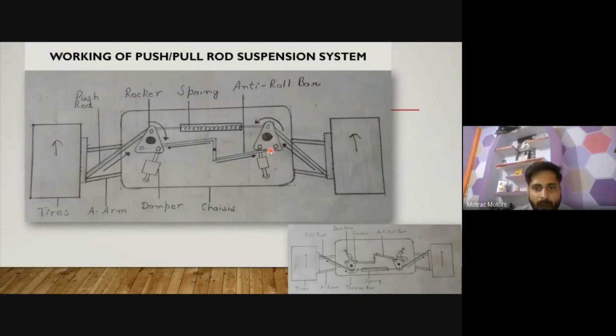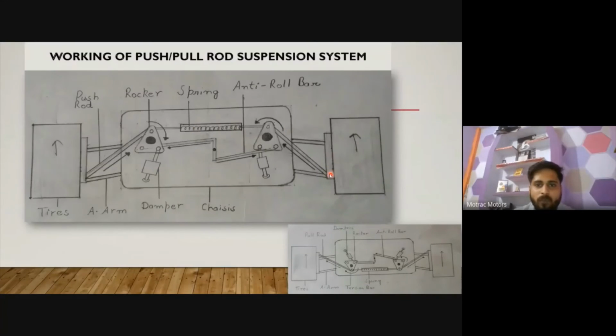So what will happen: while this rocker arm moves in the anti-clockwise direction, the upper part of the rocker arm will push this damper, which connects to both sides. When it goes upside, it will press this damper, which is fixed in a single position, fixed to some static part. So my internal damper and spring combination will start to compress. The force is generated here and distributed through the vehicle, and it will not impact the wheel.